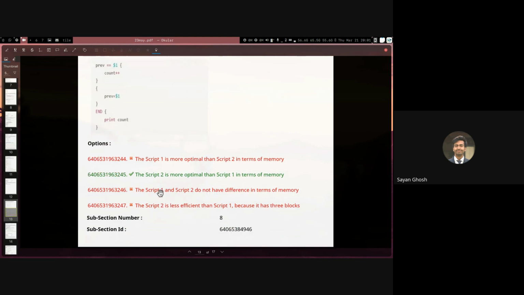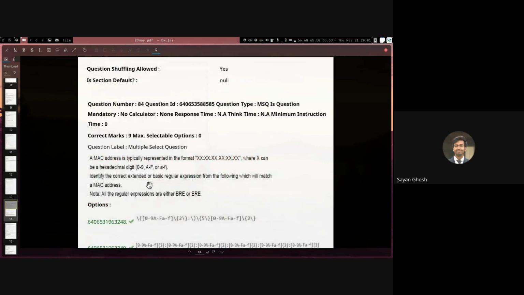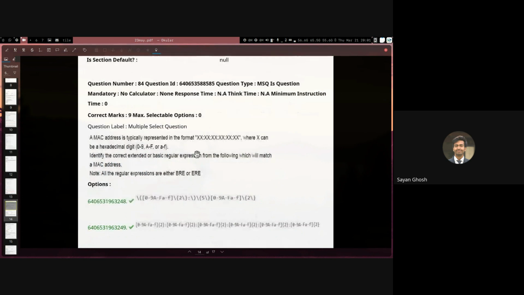Right. So let's move on to the next one. We saw this one in one of the previous quiz 1 papers. Here we are basically matching MAC addresses using regular expression, and the regular expression can be BRE or ERE also. Depending on the option, you have to decide whether it is BRE or ERE. So the question is, how do you match a MAC address? Same as we discussed for the quiz 1.